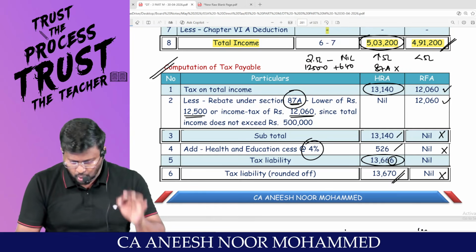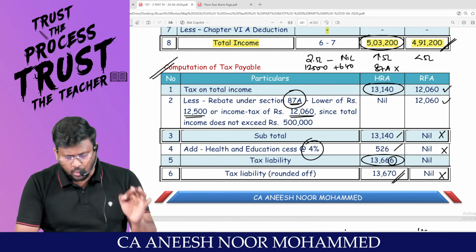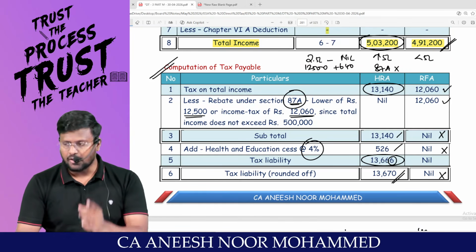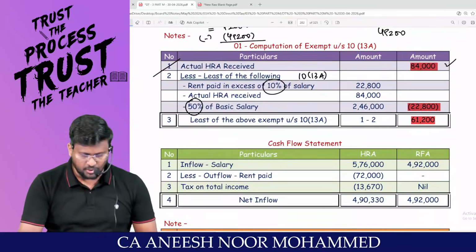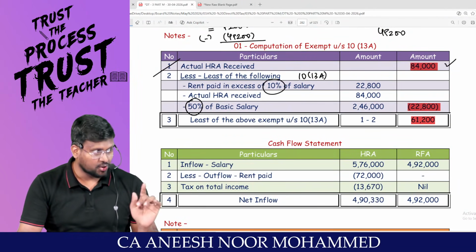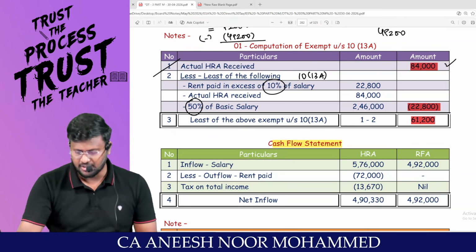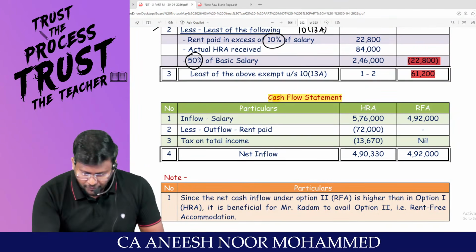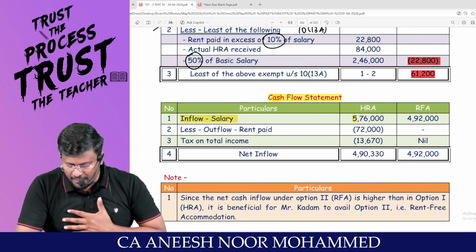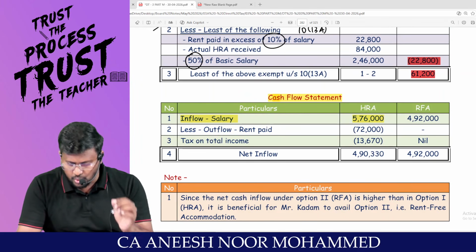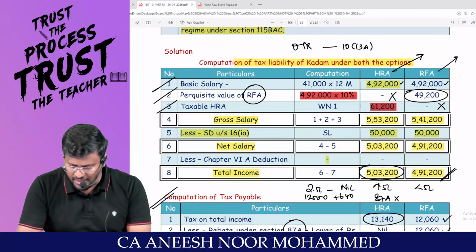So it's better to choose the RFA route rather than the HRA route. But the decision should not be taken based on that. The question specifically said to take the decision based on the cash flow statement. If you are an employee, you will be getting a monthly salary. Your monthly salary will be 5,76,000 if you are traveling through HRA.